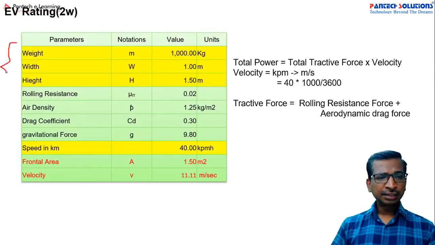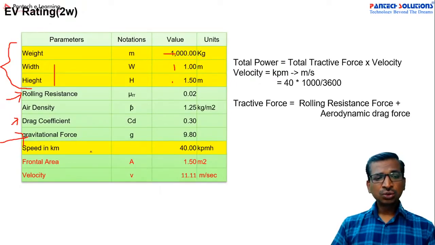This is basic vehicle data, like the weight of the vehicle and the width dimensions of the vehicle. So 1 meter, then 1.5 meter, and 1000 kg weight. From this we are going to take some coefficients: the rolling resistance 0.02, air density 1.25, and the drag coefficient, where again we are going to choose the value, and the gravitational constant. Now I am going to choose 40 km/h as the vehicle velocity.